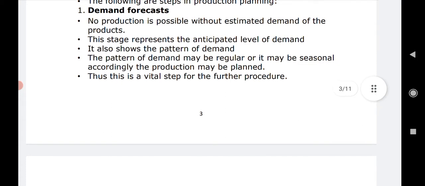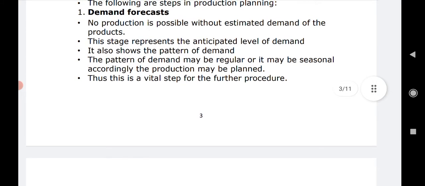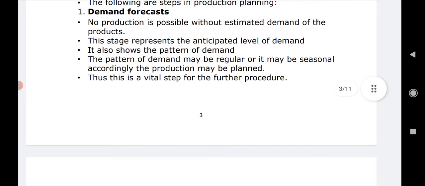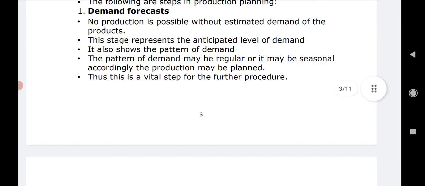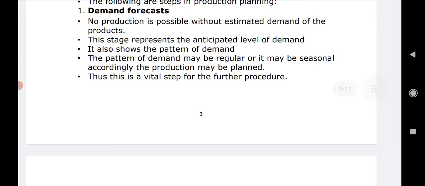This stage represents the anticipated level of demand. That means what will be asked in future, what will be the demand of the product in future, that is taken into account, right? It also shows the pattern of demand. Demand કઈ પ્રકારની રહેશે, માંગ કોઈપણ વસ્તુની કઈ પ્રકારની રહેશે, વધારે રહેશે, ઓછી રહેશે, how it will be anticipated or how it will occur, એનું એક prediction કરવામાં આવે છે.